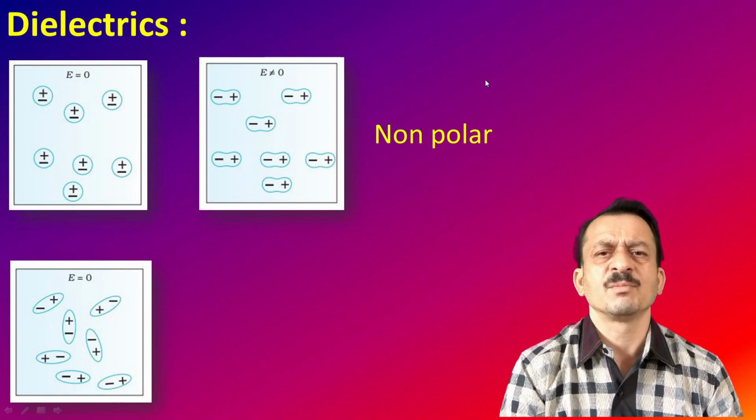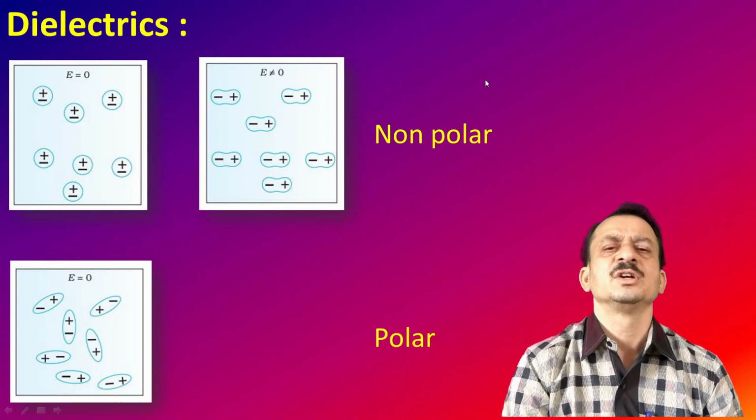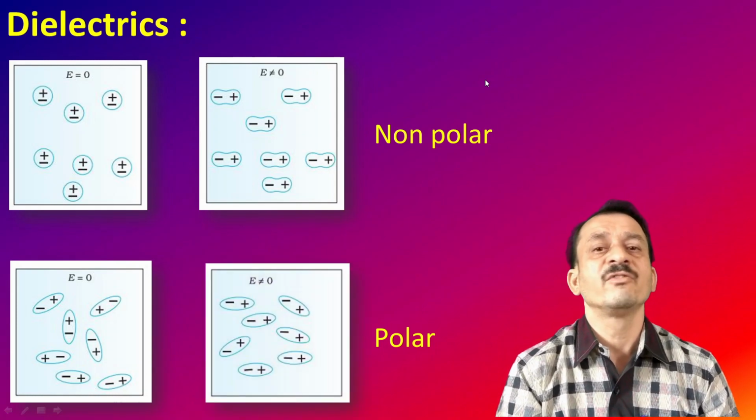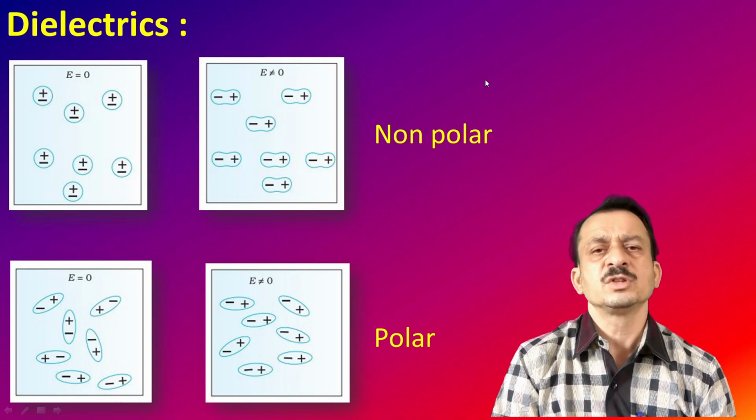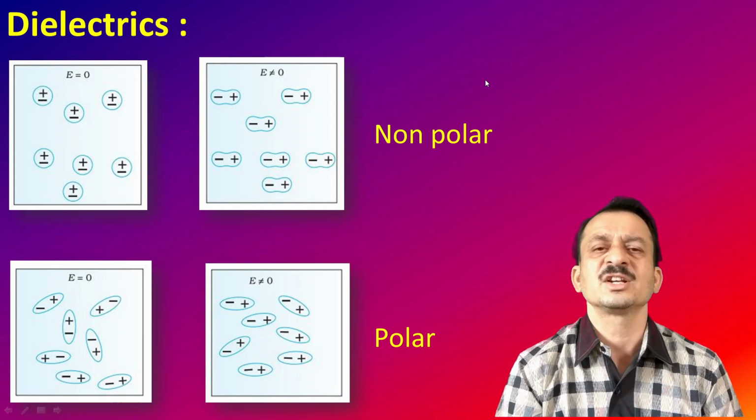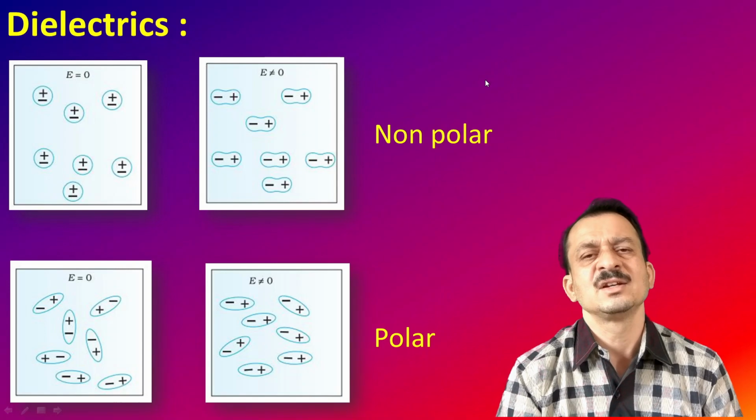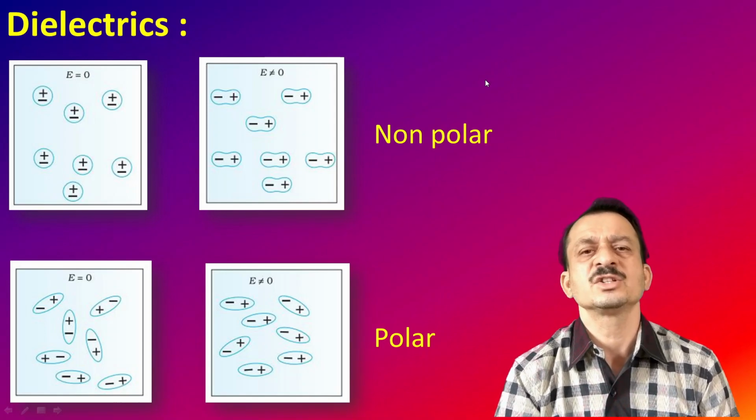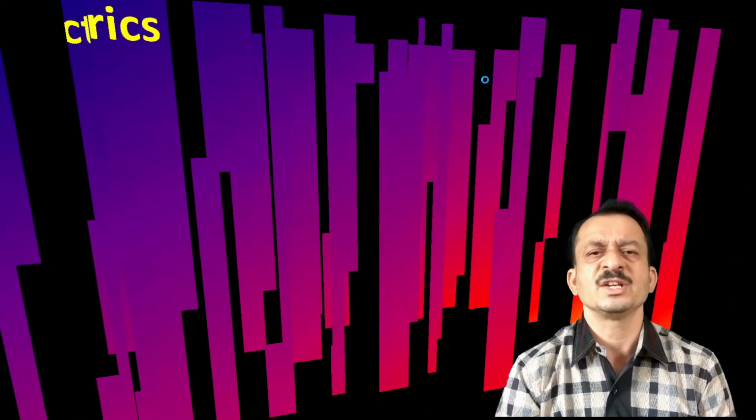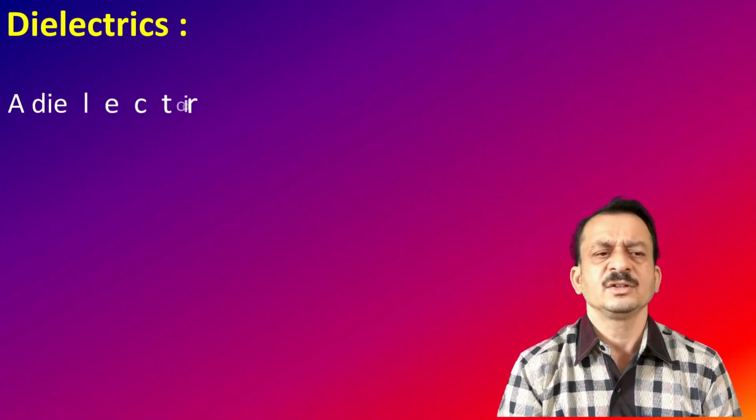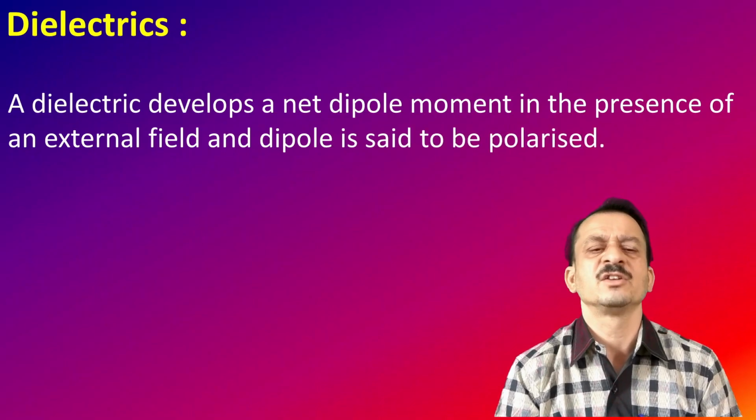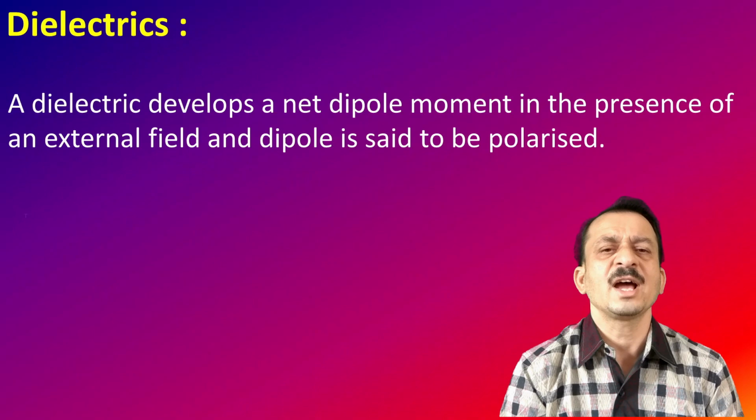Now, as and when the electric field is applied, what happens? These molecules tend to orient along the field direction. This process of orientation of the molecules in the presence of an external electric field is called polarization. The orientation of the molecules of the dielectric along the field direction is called polarization. Now we'll study a dielectric. The dielectric develops a net dipole moment in the presence of an external field, and the dielectric is said to be polarized.